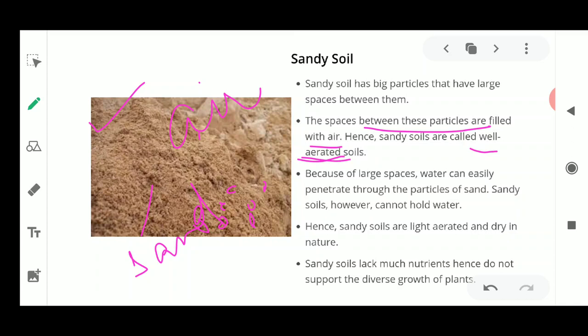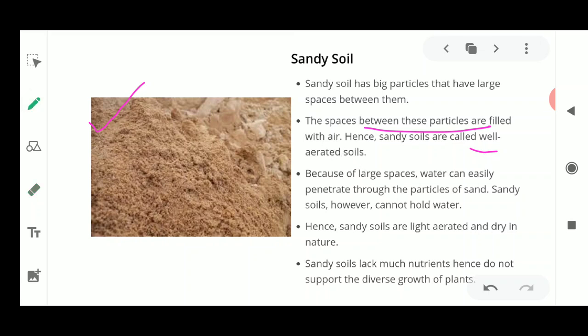Now how will you prove that air is present in the particles and that it also contains water in between? How do you see that water is also present in the soil? We'll deal with the activities in the further slides. First I'll explain the types of soil, then I'll go on to the activities, where you will see what all things are present in between these soil particles.